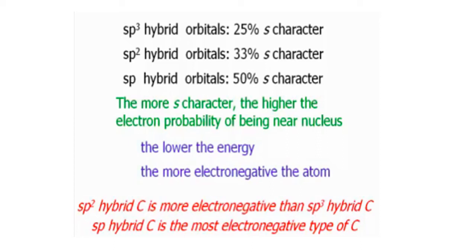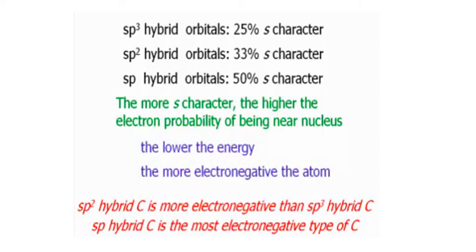The one which has more s character will spend more time close to the nucleus, that means it is tightly held by the nucleus. When it is tightly held, its electronegativity increases. When its electronegativity increases, it can withdraw the shared pair of electrons. So this is the relation between hybridization and s character.